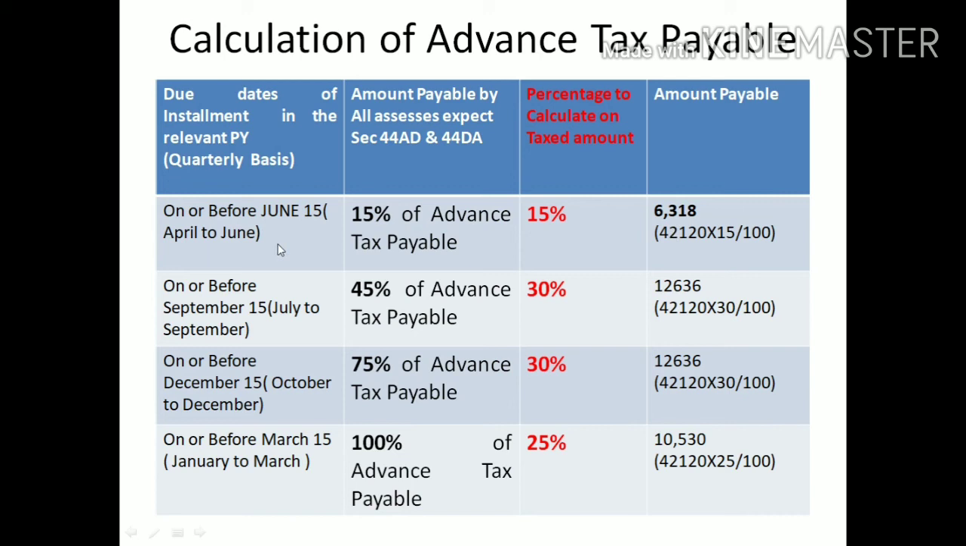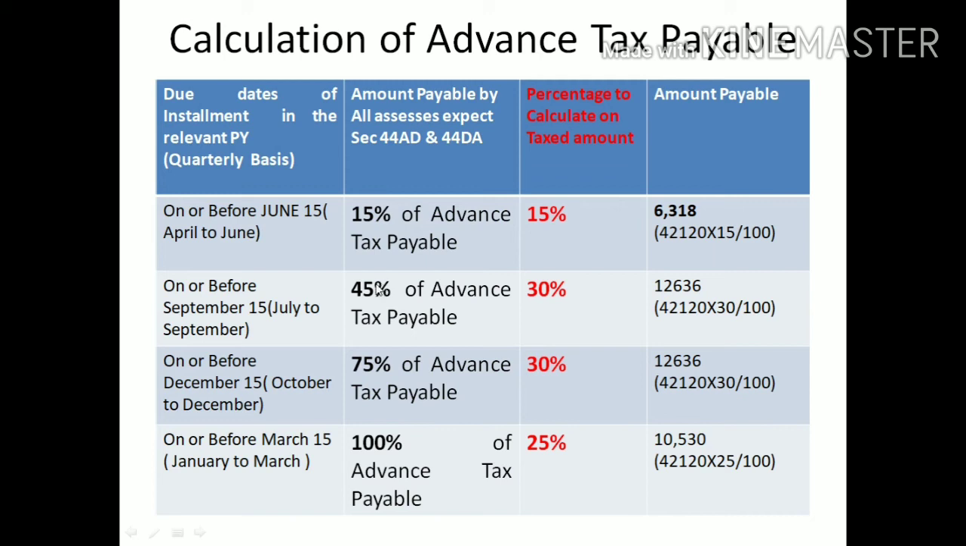Next, the second quarter consists of 3 months, July, August, September. What's the due date? September 15th. Then it should cover 45% of the advance tax payable amount. Okay. Then how much percentage will be calculated on the amount? Just 30%, because 15% has already been paid. When you pay the 30%, it should satisfy what? 45% of the amount payable. Then calculate 30% on 42,120, you will get 12,636.